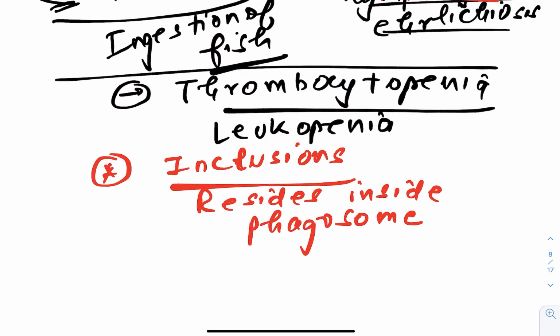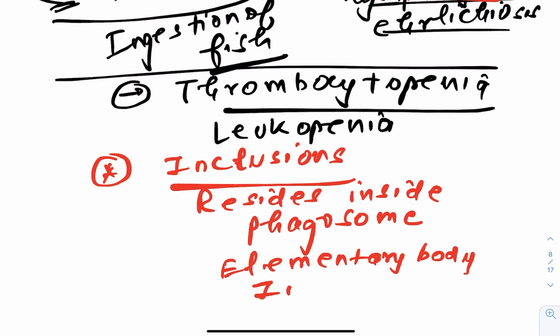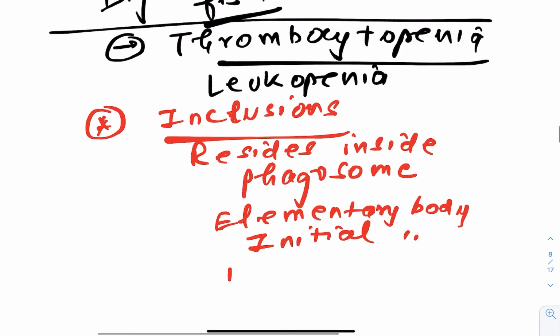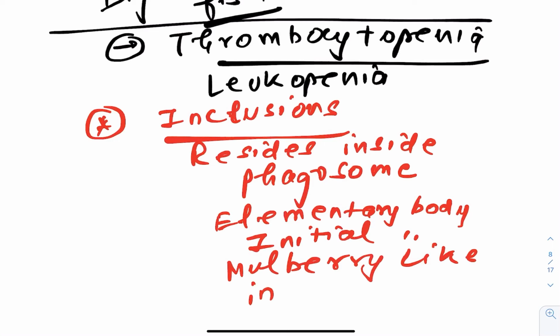Okay, and they produce certain bodies like the elementary body. There is an initial body and there are mulberry-like inclusions.